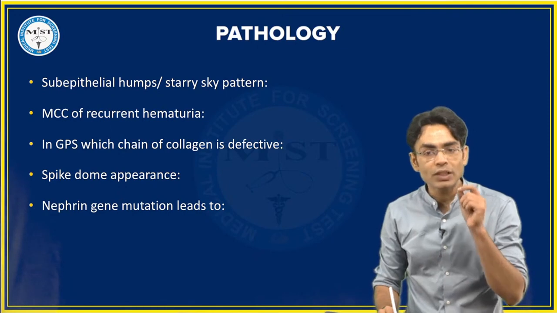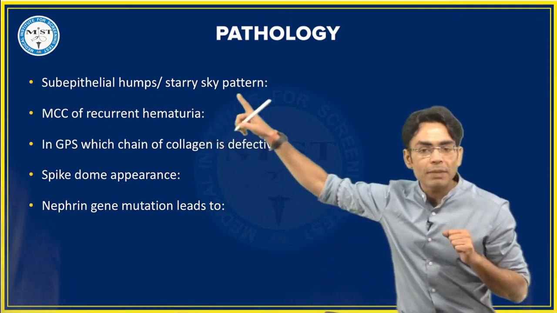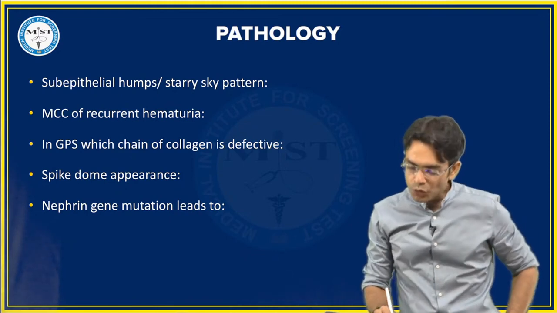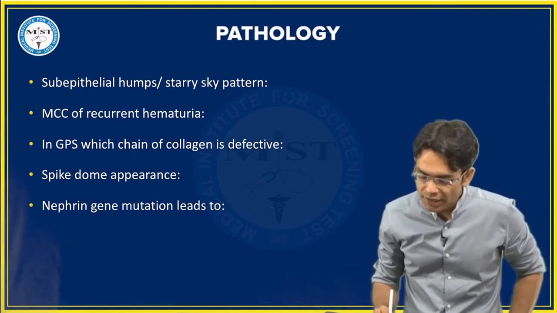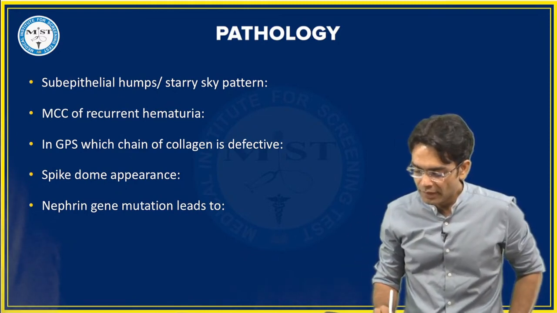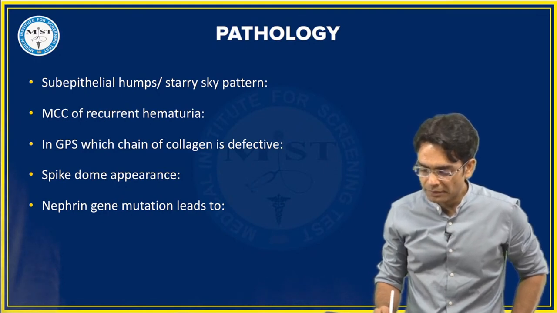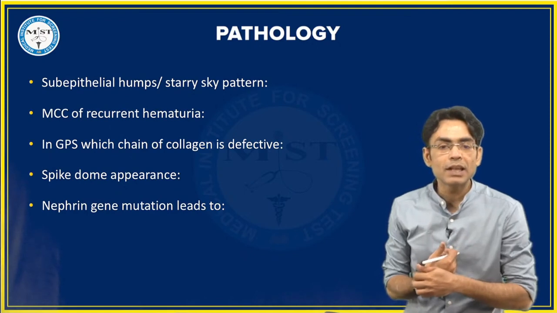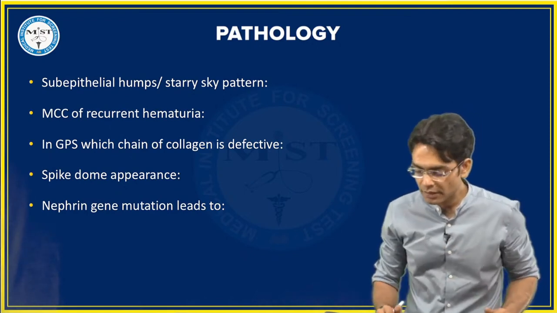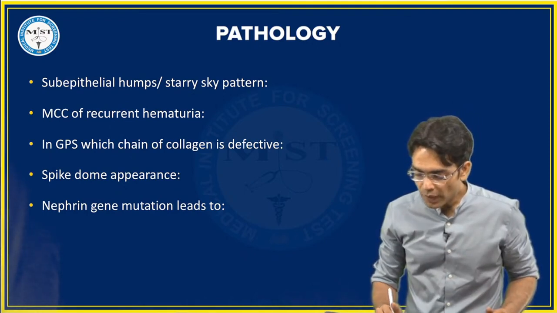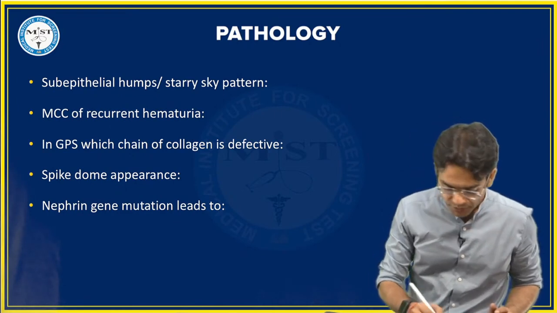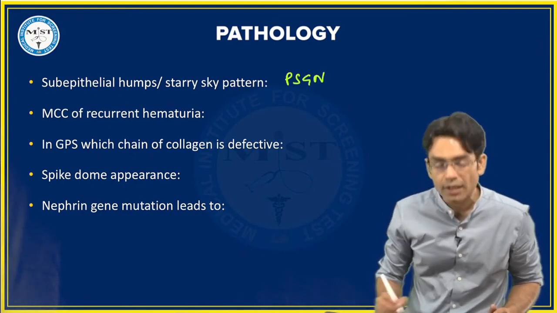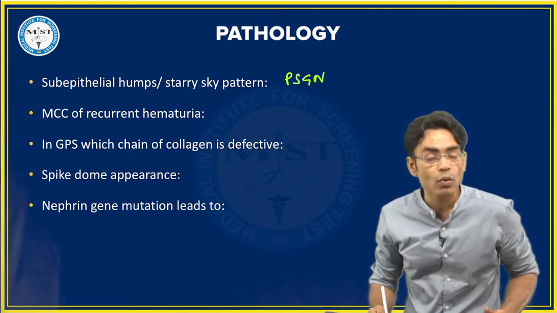चलिए, subepithelial hump and starry sky appearance in kidney. We are talking about kidney. So subepithelial hump and starry sky appearance, बेटा फटाफट बताओ. Now you people are giving the right answer. It is MPGN. Yeah. Subepithelial. बताइए फटाफट. Subepithelial humps and starry sky pattern. It is seen with. Yes, you are right. Thank you very much, Alia. It is PSGN, post-streptococcal glomerulonephritis.